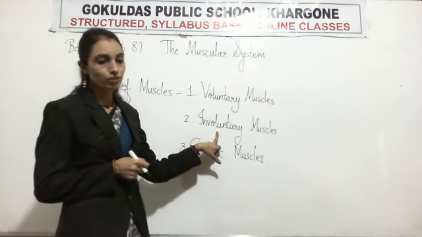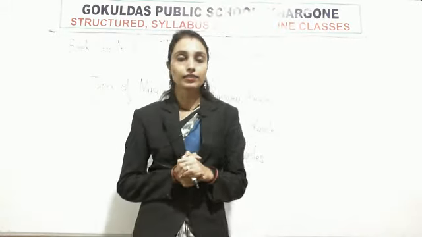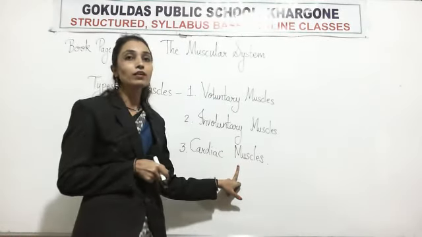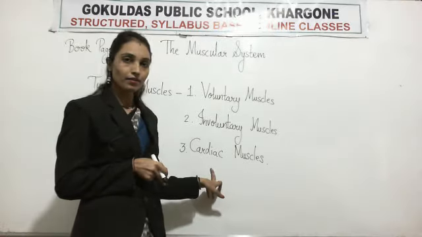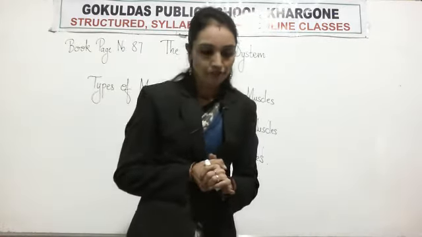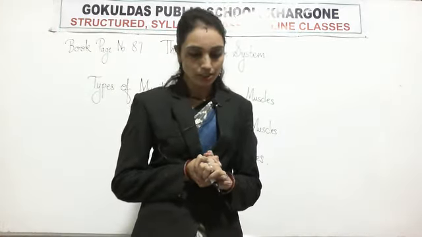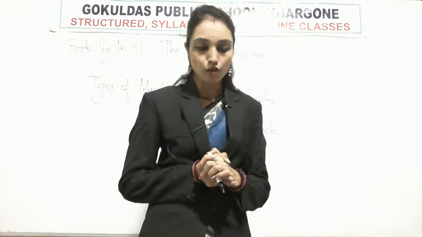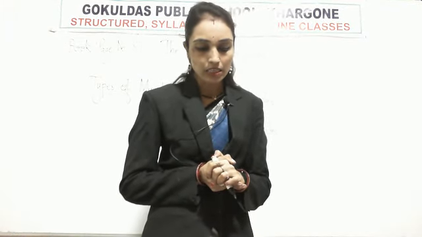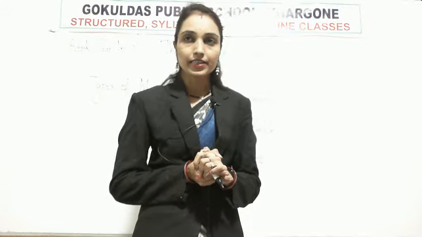Then cardiac muscles. The third kind of muscles are found in the heart. Cardiac means in heart. Okay. They are involuntary in function, but they are structured like voluntary muscles. These muscles are called cardiac muscles.